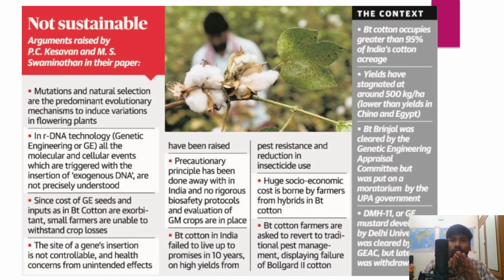In fact, with respect to genetically modified crops, there are some concerns, because mutations and natural selection are the predominant evolutionary mechanisms to induce variations in plants, right? Either mutations in the genes or the genetic structure of an organism take place, or natural selection occurs. These are the two predominant evolutionary mechanisms that induce variations among plant species.